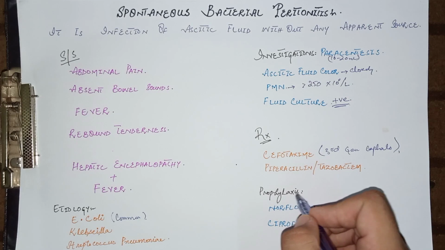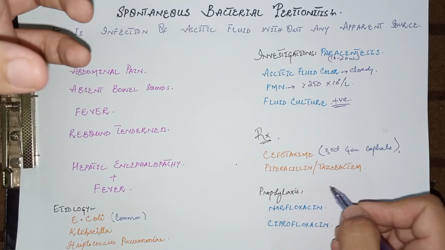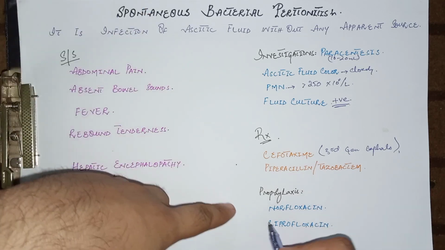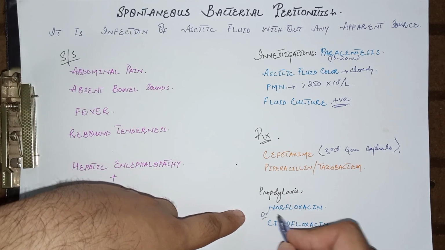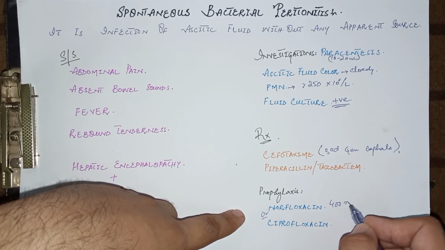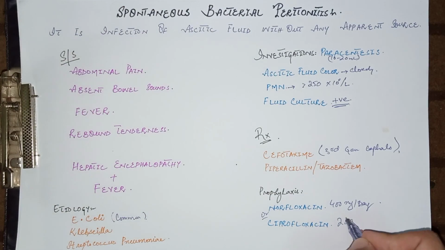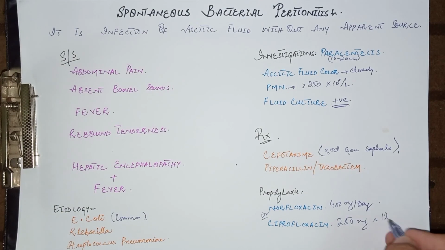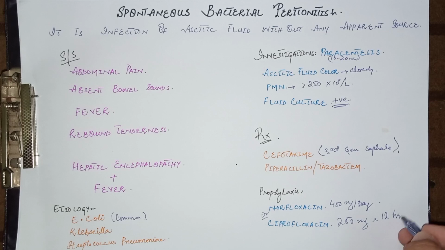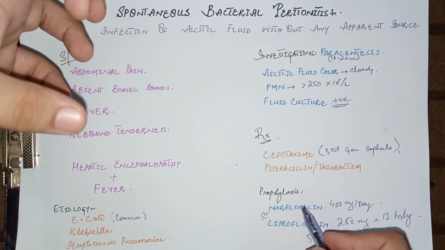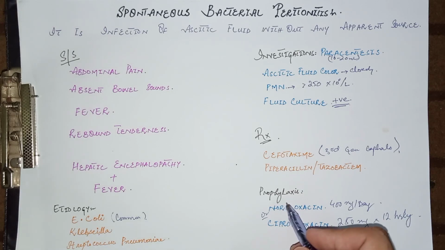For prophylaxis, which usually improves the condition, improves the survival of the patient and prevents the recurrence of bacterial peritonitis, quinolones should be given to the patient, like norfloxacin 400 mg per day and ciprofloxacin 250 mg 12 hourly, means BD, 12 hourly, 2 times daily. So the total dose is 500 mg per day for the prophylaxis, and it improves the survival of patients with bacterial